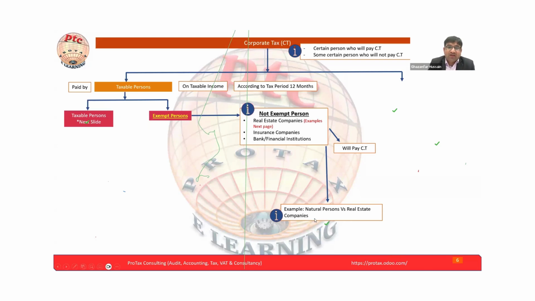We added one example, natural person versus real estate, to understand why real estate companies pay the tax and the natural person does not, because the UAE government has given some relief to the natural person in terms of real estate.